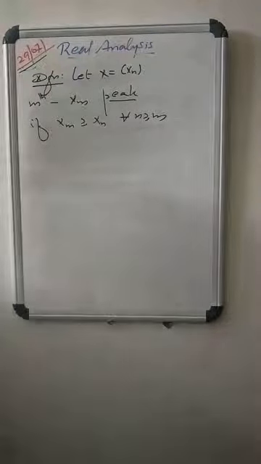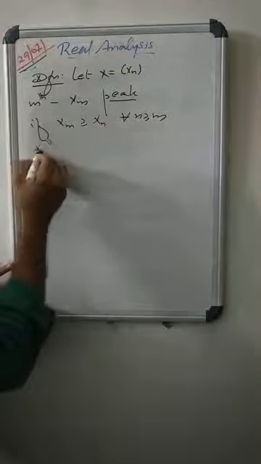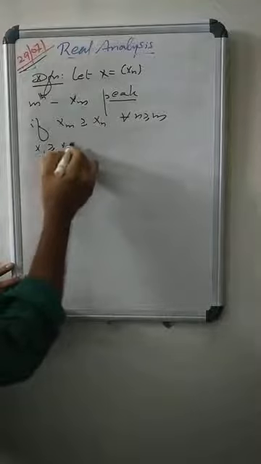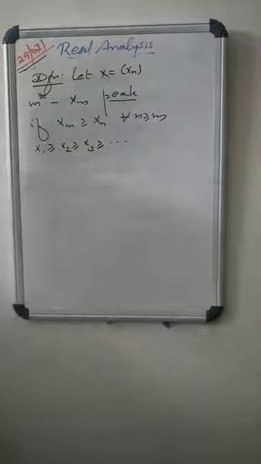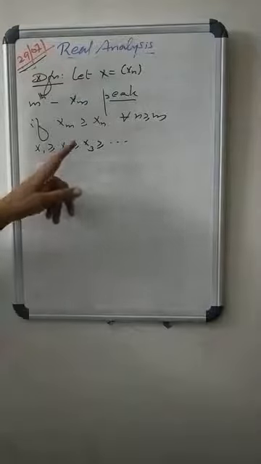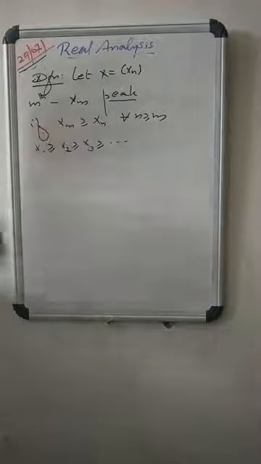Yes. Means, consider a decreasing sequence. Suppose x1 ≥ x2 ≥ x3 ≥ etc. So, we have for all n greater than or equal to m, xm ≥ xn, then xm is said to be a peak.